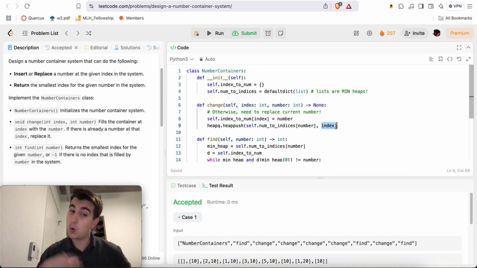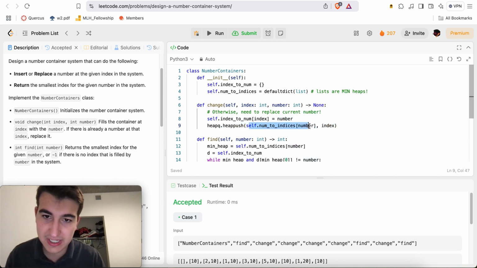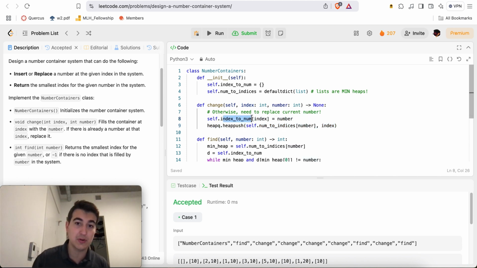It'll be index, whether or not it already existed in there. The point is that we might have way too much stuff in the main heap. Let's say we add something into the main heap and then we immediately replace this index with another number. We won't make any effort to delete it here. Whatever number was already at this index, we're not going to bother deleting that from the list of indices for that number in self.num to indices. And you'll see why later.